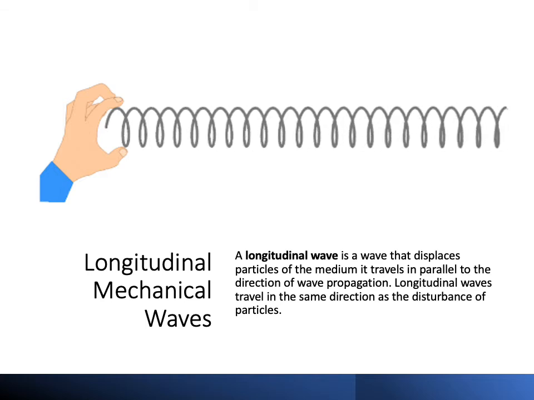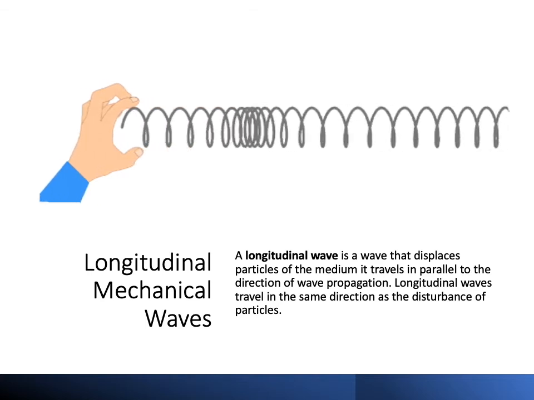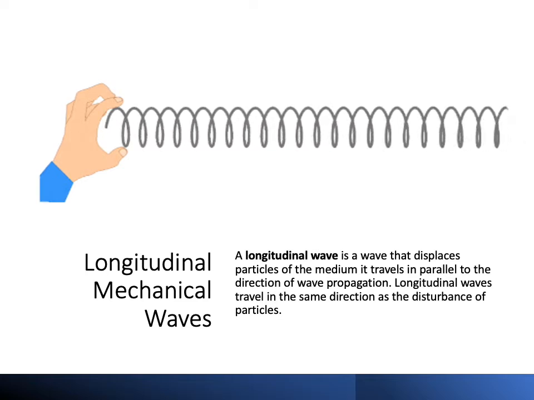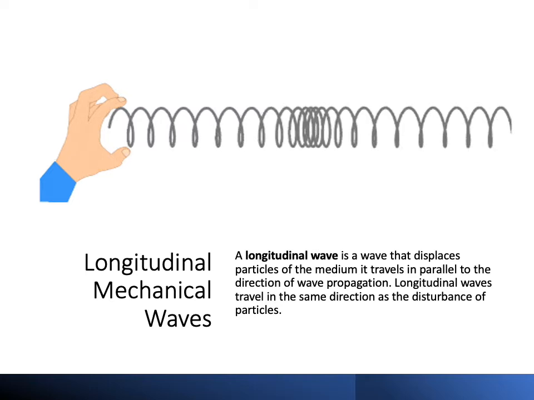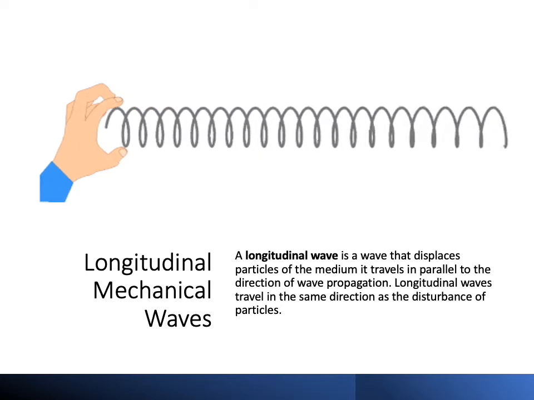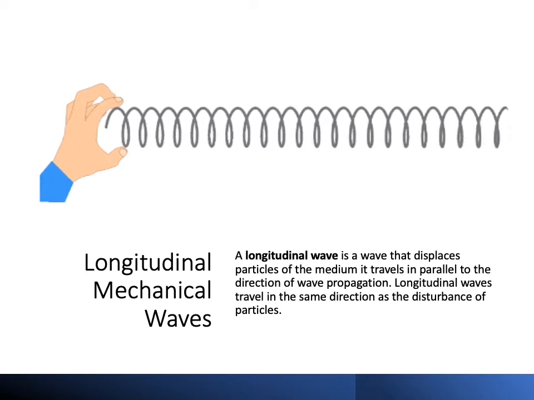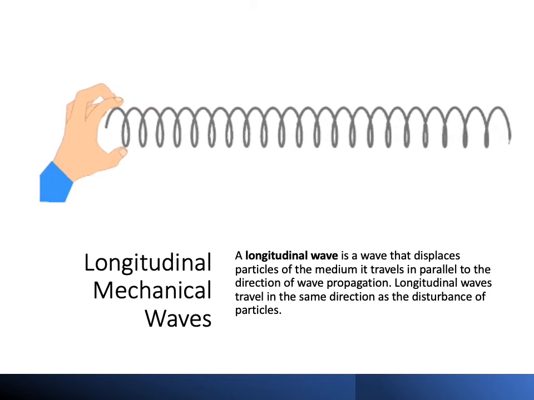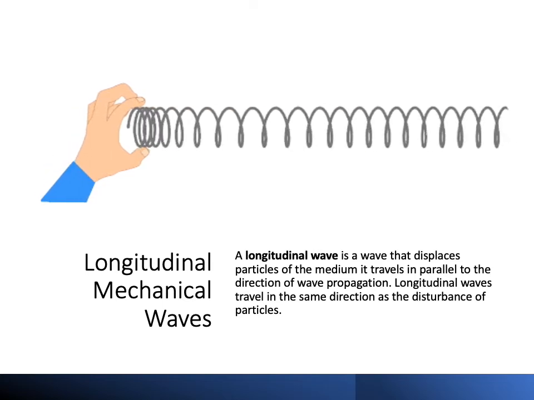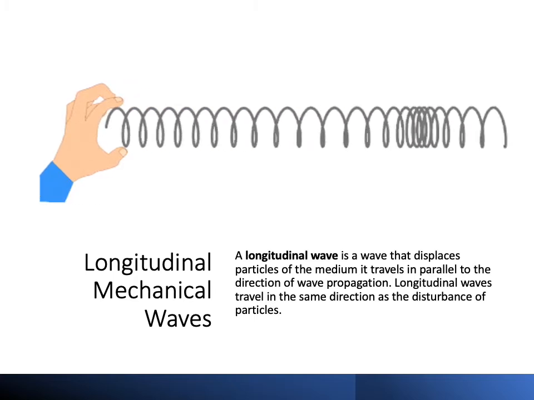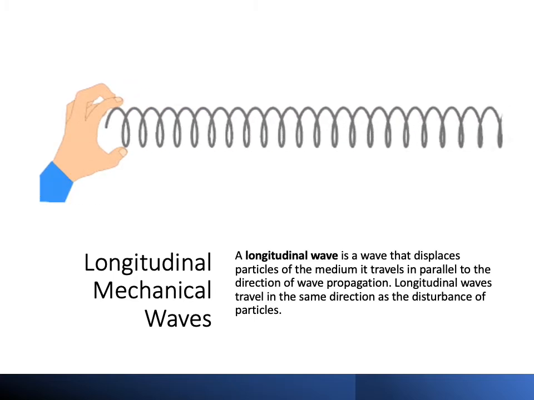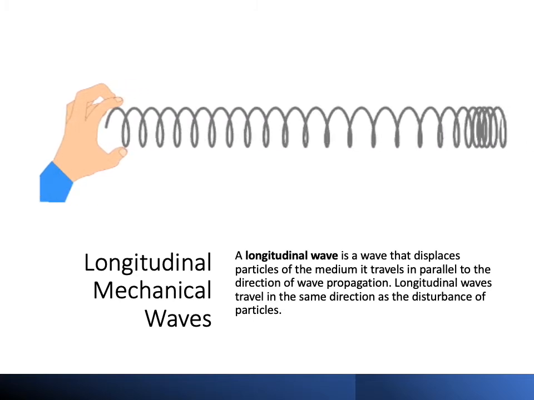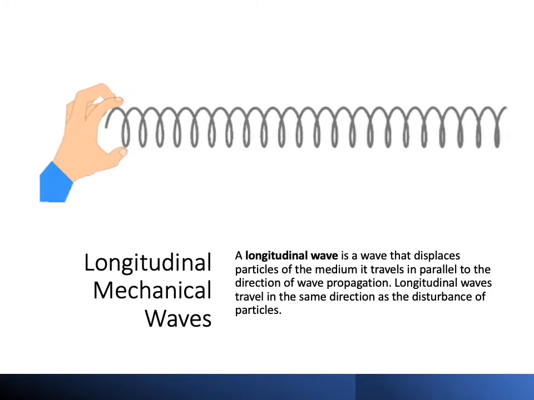Longitudinal mechanical waves. A longitudinal wave is a wave that displaces particles of the medium it travels in parallel to the direction of wave propagation. That sounds complex, but all it means is that the medium is getting shaken left to right, and the energy also is traveling left to right. That means they're traveling in a parallel direction. Longitudinal waves travel in the same direction as the disturbance of particles.